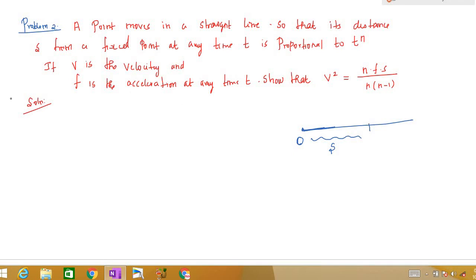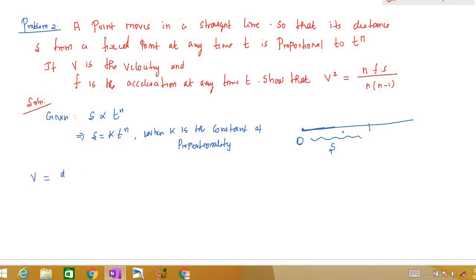So first we will find s. Given s is proportional to t power n, this implies s is equal to k into t power n, where k is the constant of proportionality. So this is our s now. First we will find velocity, and then we will find acceleration, and then we will find velocity square to prove this.